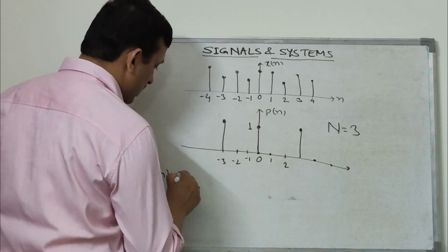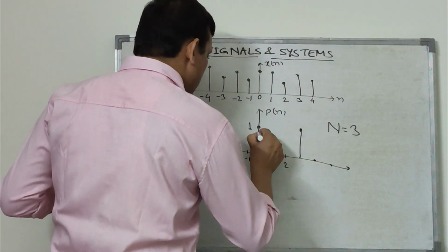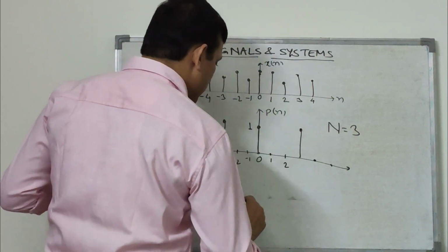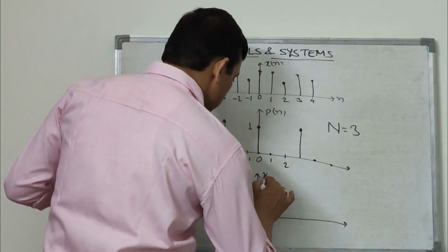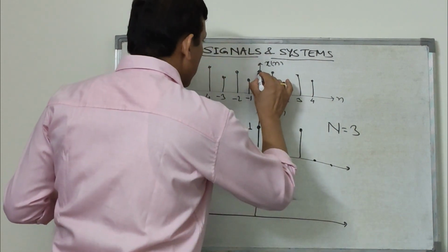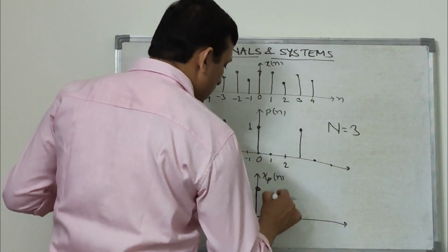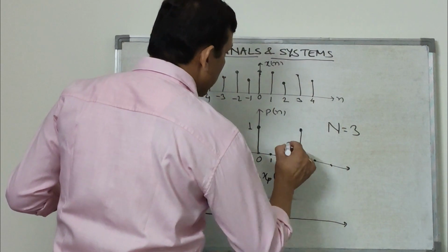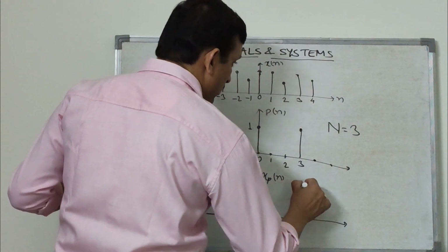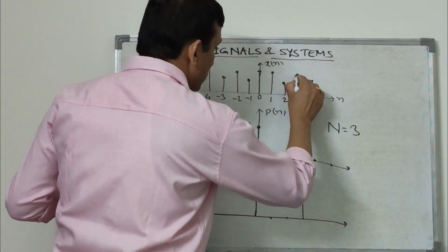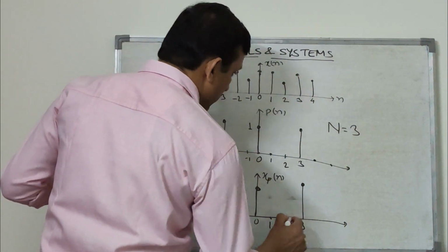When we multiply, xp[n] is the multiplication of x[n] and p[n], what will it be? The resultant signal will have the value at 0, whatever the value of x[n] is there, it will have the same value here. But at these two points, it will have value 0, 0. Again at 3, it will have the value of x[n] at 3.